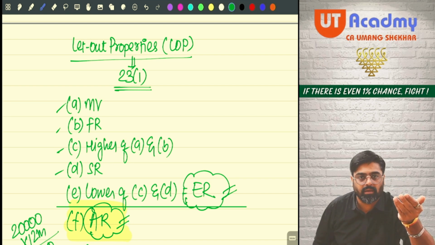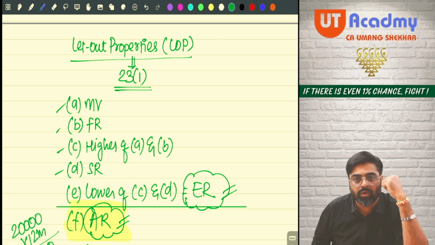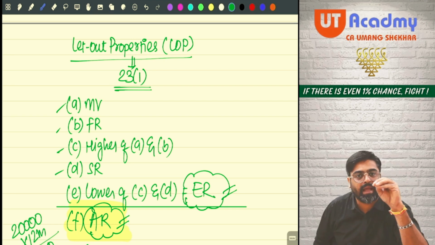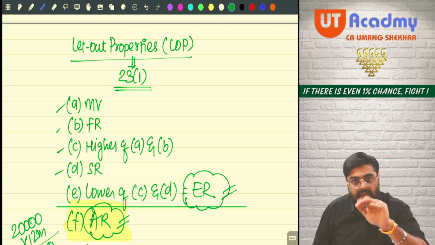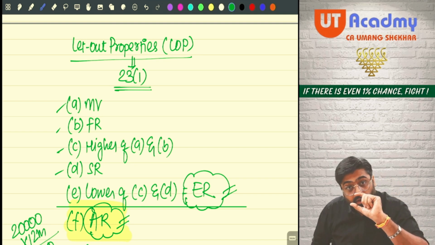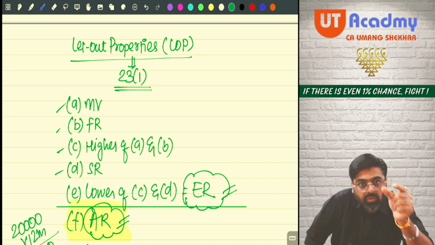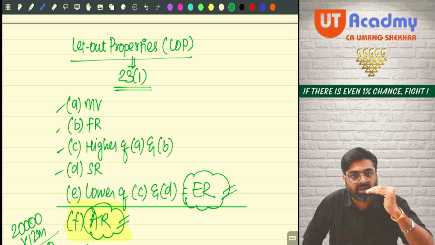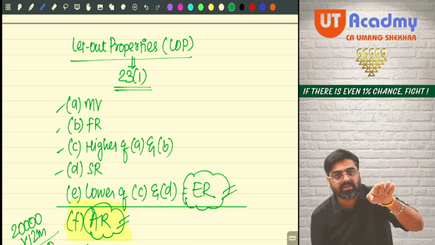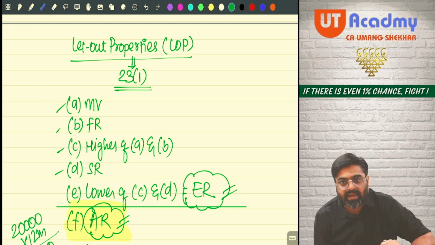So Rent Control Act of a state restricts the owners to charge excessive rent from the tenant. Yes or no? So might be your state will be having some Rent Control Act, and as per the Rent Control Act, your property is also getting covered under the Rent Control Act, and your property has some standard rent. Standard rent means this is the amount of rent which the owner can maximum charge from the tenant. That means there is a restriction on the rent amount as per the rent control of the state, which the owner can charge from the tenant.